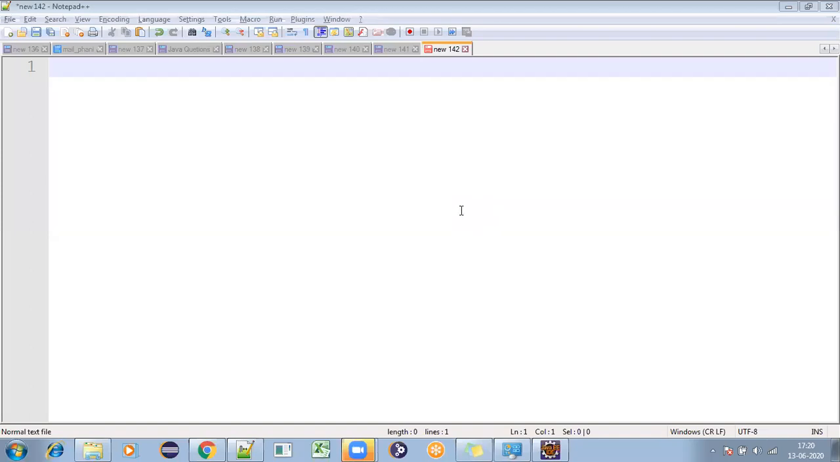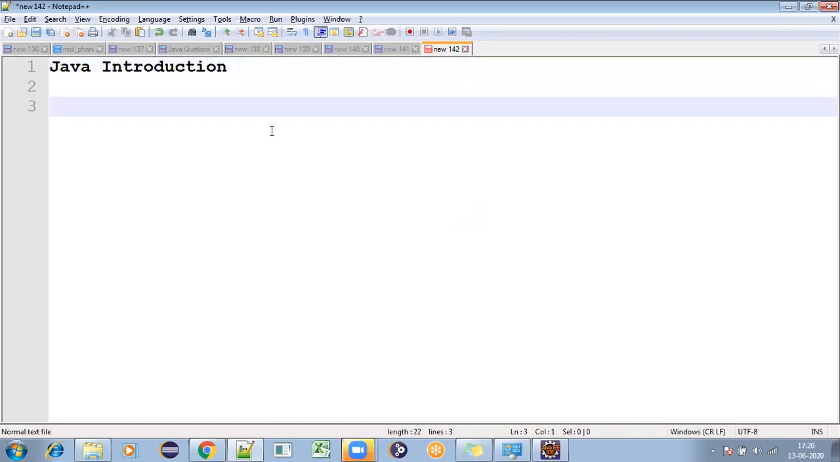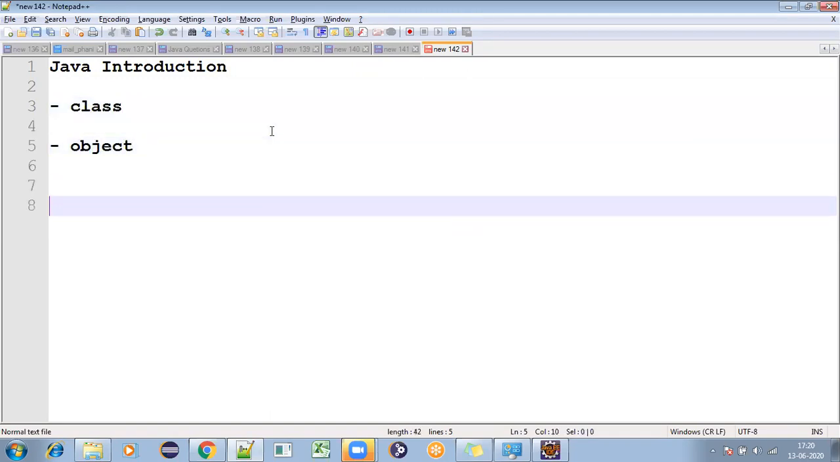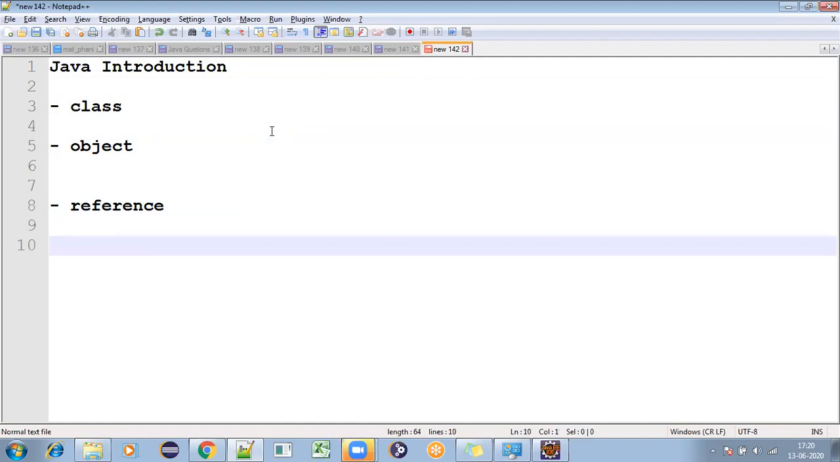So in the last class, what we discussed is installation of Java in your local system, right? So today we'll discuss the introduction of Java, and we'll discuss the below concepts, whatever I'm writing here. So what is class and what is object, reference, okay? And I'll discuss Java features.